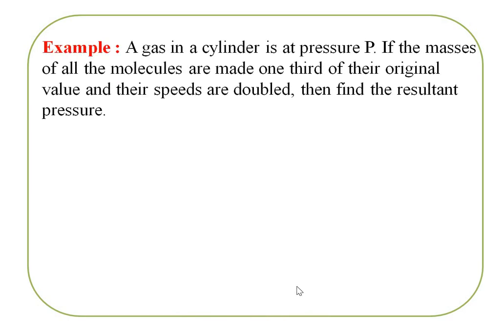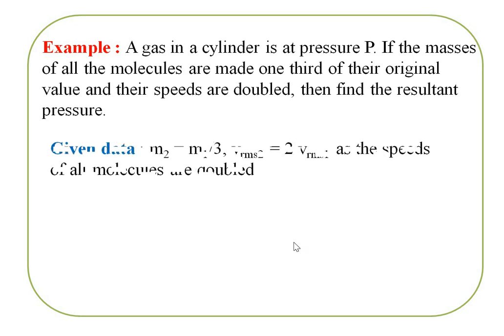So from this we solve one example. A gas in a cylinder is at a pressure capital P. If the masses of all the molecules are made 1/3 of their original value and their speeds are doubled, then find the resultant pressure. So this is the problem. Let's see the given data first. Given data: m2 is equal to m1 divided by 3, and Vrms2 is equal to 2 times Vrms1, as the speeds of all molecules are doubled.